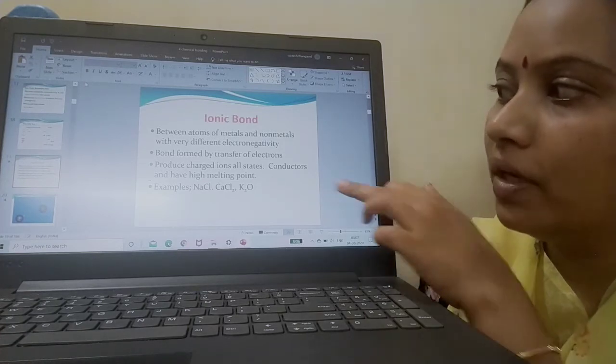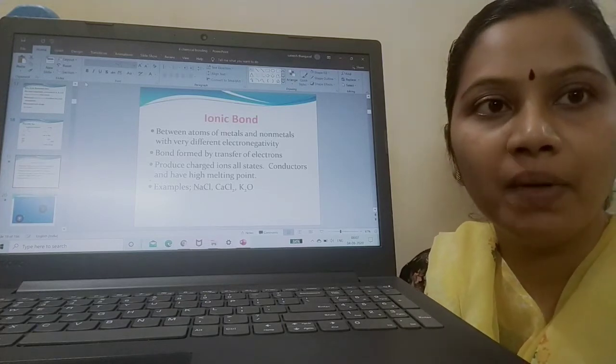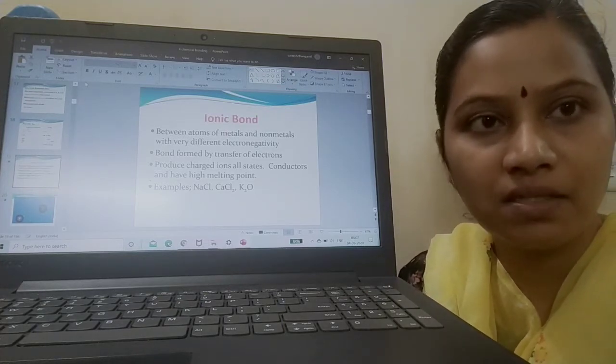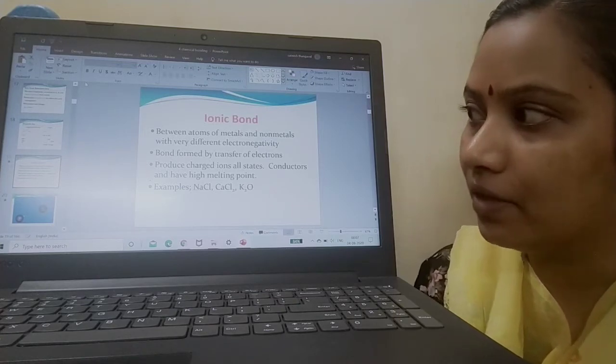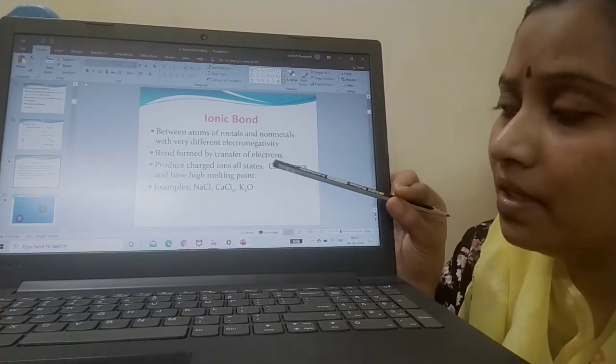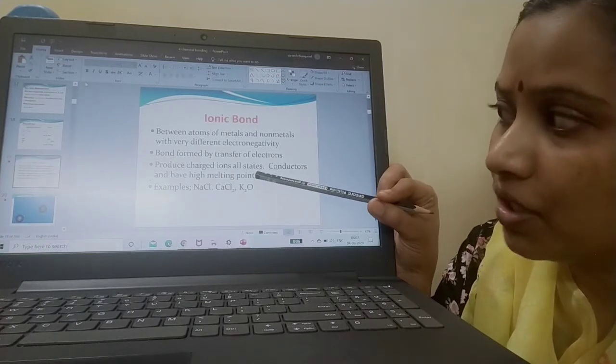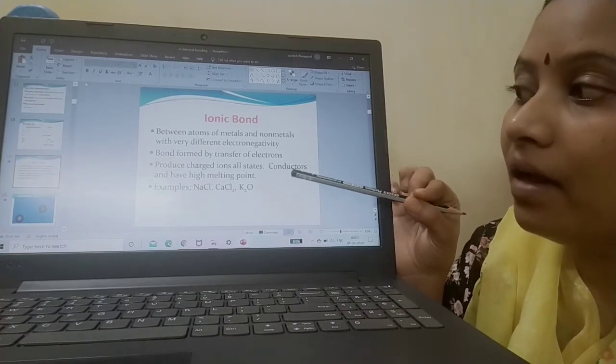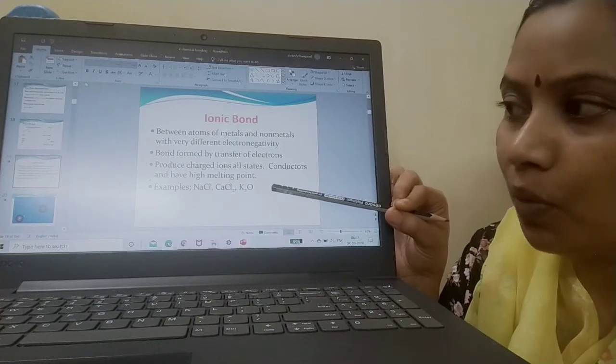And how is the bond formed? An ionic bond is formed by transfer of electrons. And you know, whenever an ionic bond is formed, there is always a formation of charged ions. In all states they are conductors. They have a high melting point.